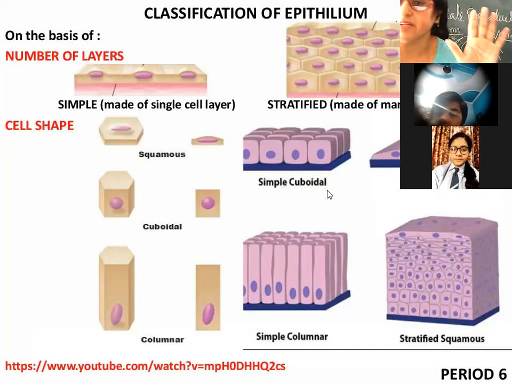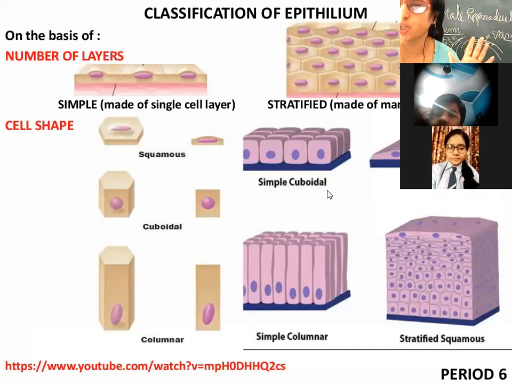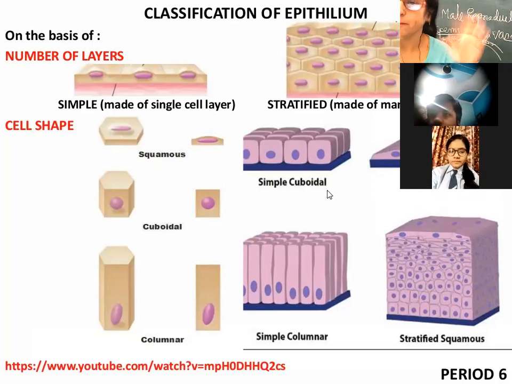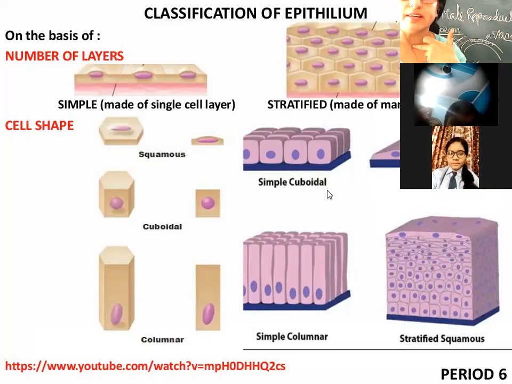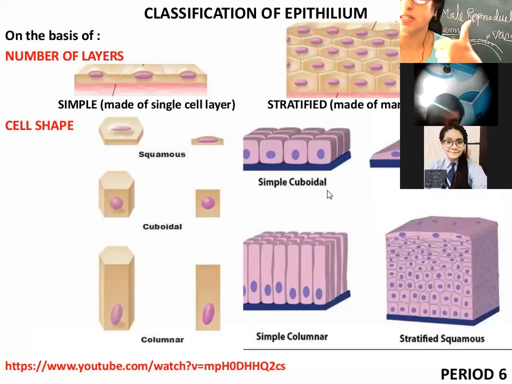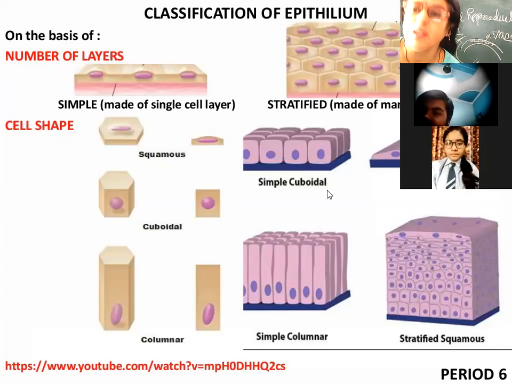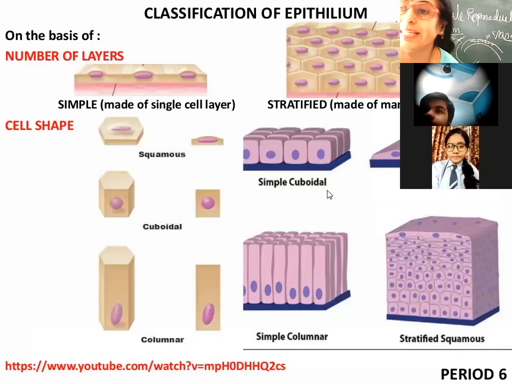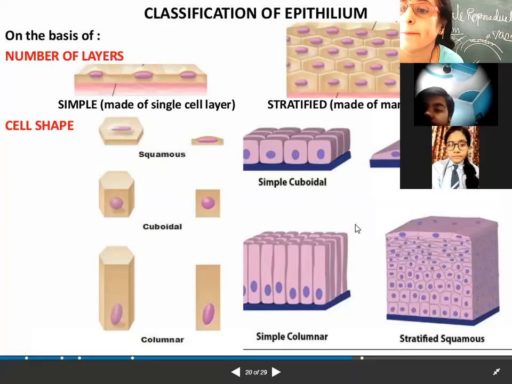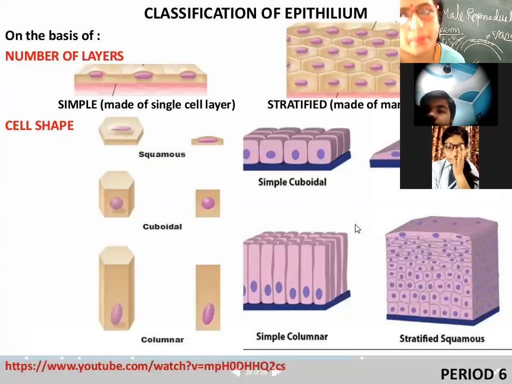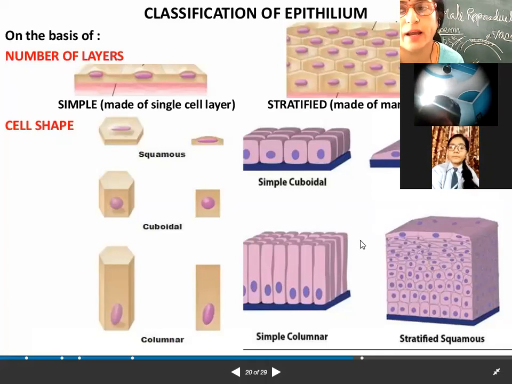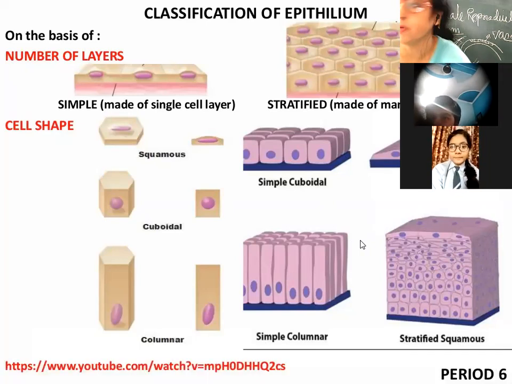So we have discussed the presence of ciliated columnar epithelia. It is present in the trachea, the nostril, the bronchi, the fallopian tube, and the vas deferens. Yes, ma'am, the sperm duct and vas deferens are the same. It is the name of the same one. You can call it either vas deferens or sperm duct.